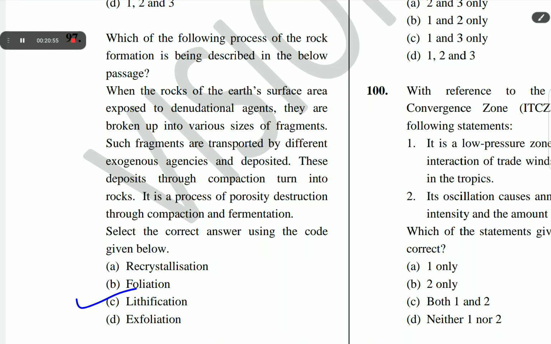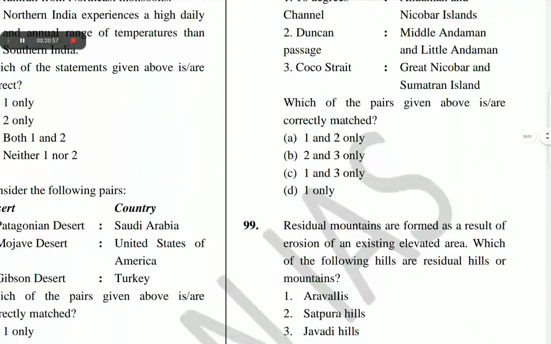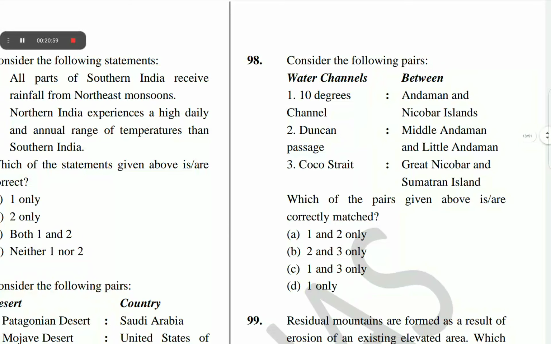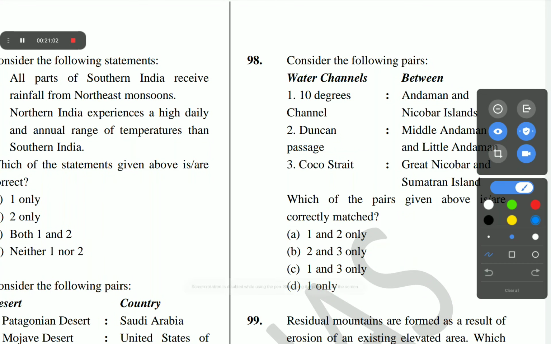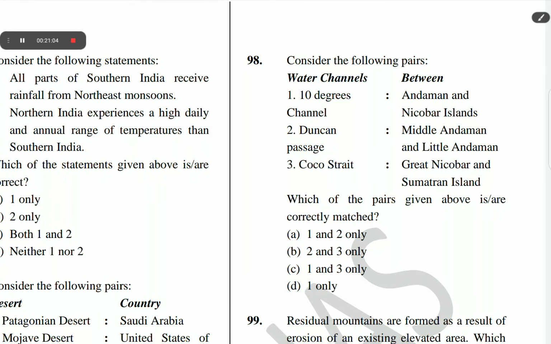The next question is question number 98. Consider the following pairs: water channels and between. 10-degree channel, Duncan Passage, Coco Strait. Between Andaman and Nicobar Island, Middle Andaman and Little Andaman, Greater Nicobar and Sumatran Island. The correct answer of question number 98 is D, one only. 10-degree channel is in Andaman and Nicobar Island. The Coco Strait is between the North